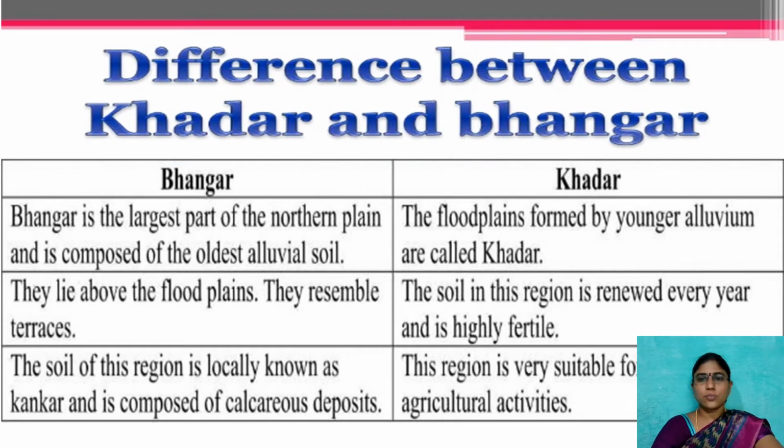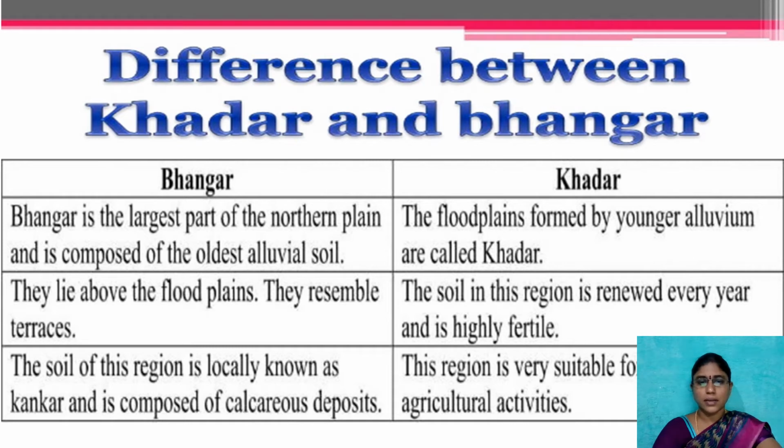What is the difference between Khadar and Bhangar? See here, Bhangar is the largest part of the northern plain and is composed of the oldest alluvial soil, whereas the floodplains formed by younger alluvium are called Khadar. In one word we can say that newly formed Khadar soil is more suitable for agriculture than the Bhangar, and they lie above the floodplains.